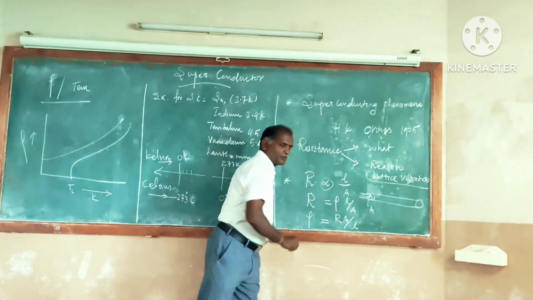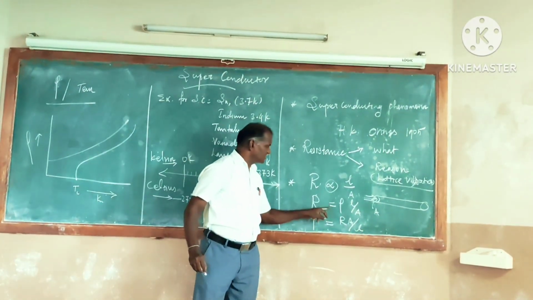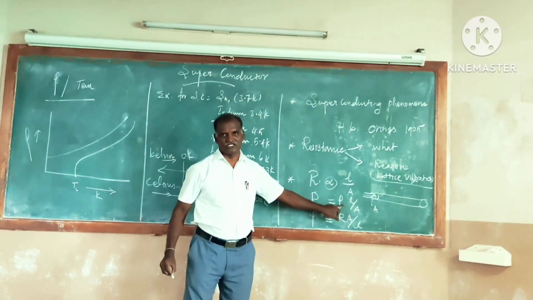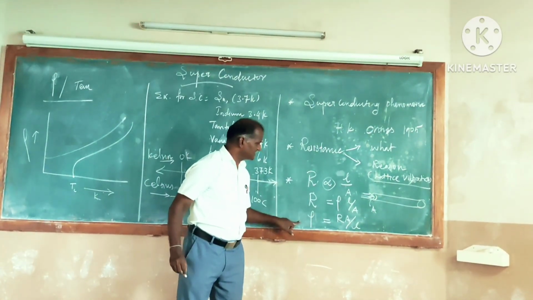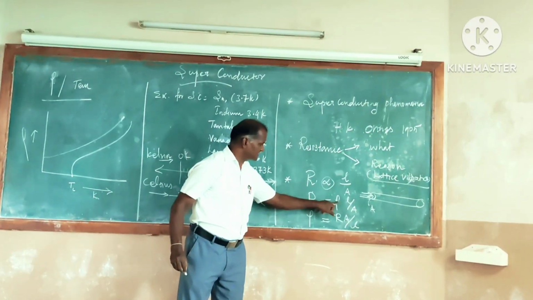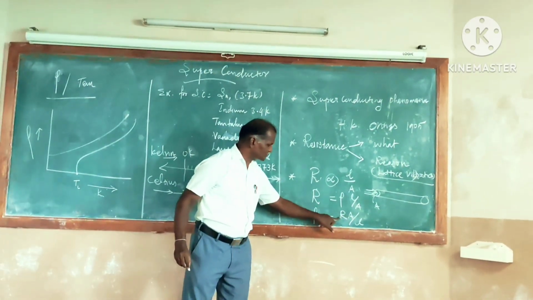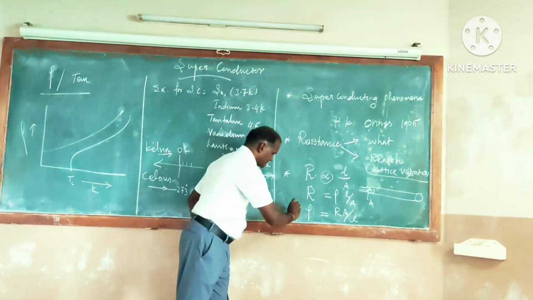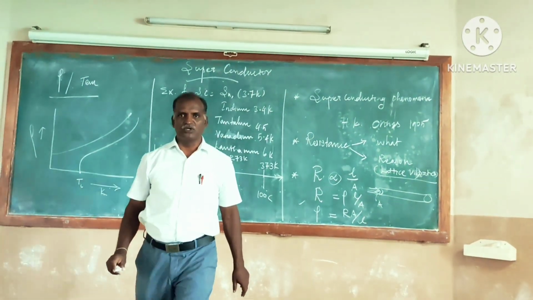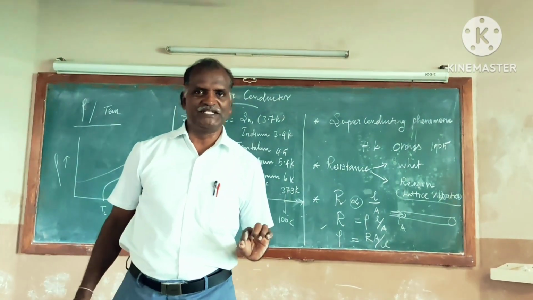To remove these proportionality signs, we put an equal sign and a constant. This is called resistivity. So we can bring this to the left side: resistivity is directly proportional to resistance and area of cross section, and inversely proportional to length. So we have covered what is resistance and what is resistivity.